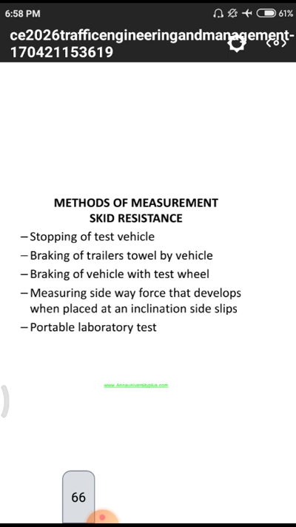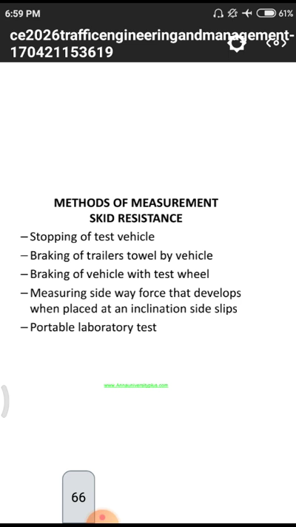Next one, braking of trailers traveled by vehicles. That means different trial runs they have to do on the surface of the roads. Next one, braking of vehicle with test wheel. Different wheels with different friction factors they are using, and they will collect the data.